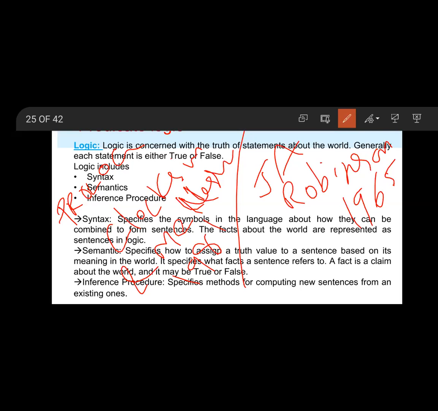Here, what is syntax? Syntax specifies the symbols in the language and how they can be combined to form sentences. The facts about the world are represented as sentences in logic. And semantics specifies how to assign a truth value to a sentence based on its meaning in the world. It specifies what facts a sentence refers to. A fact is a claim about the world, and it may be true or false.